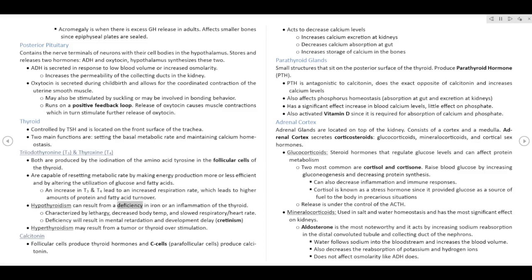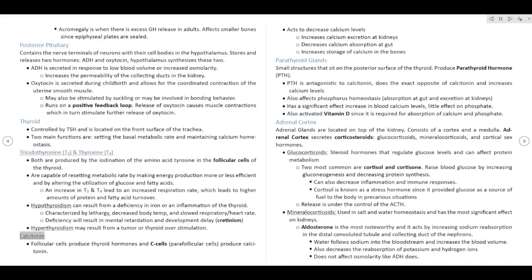Hypothyroidism can result from a deficiency in iodine or an inflammation of the thyroid. It is characterized by lethargy, decreased body temperature, and slowed respiratory and heart rate. Deficiency in infants will result in mental retardation and developmental delay, cretinism. Hyperthyroidism may result from a tumor or thyroid overstimulation.